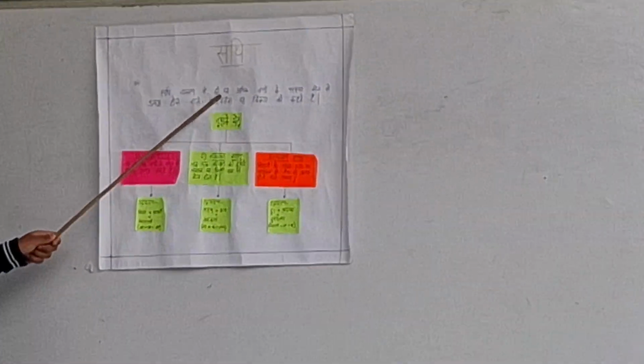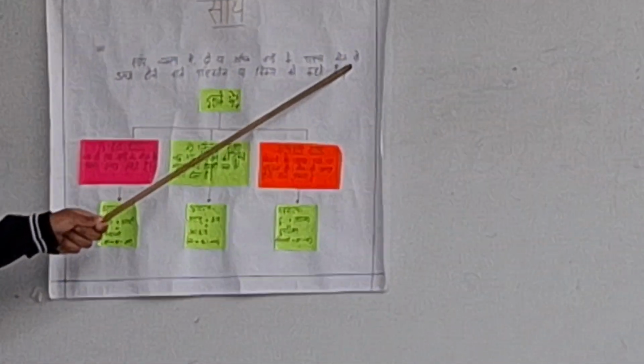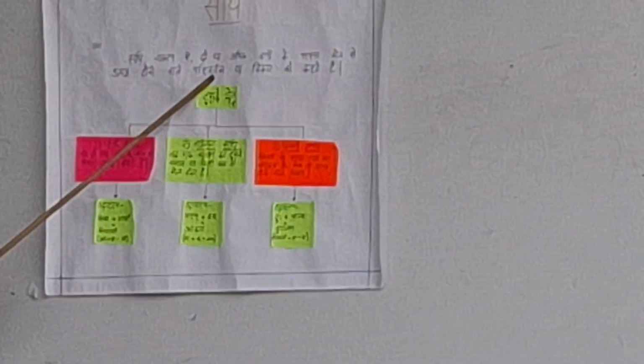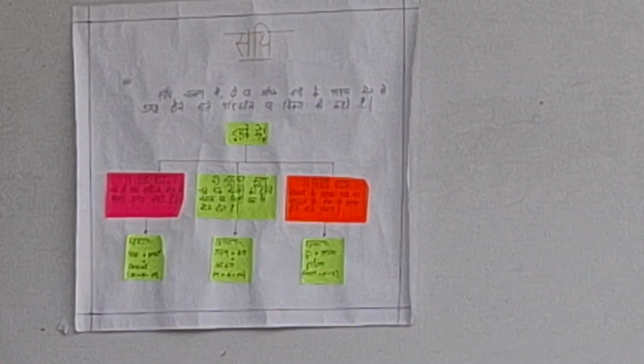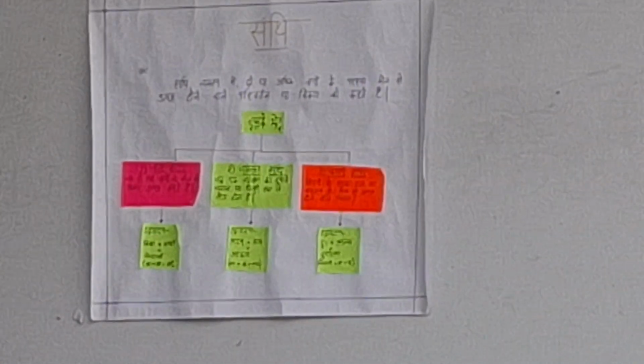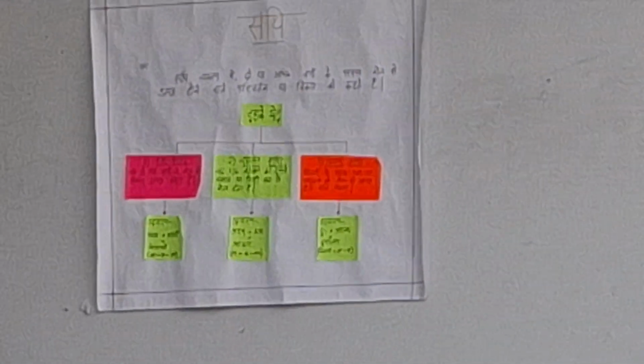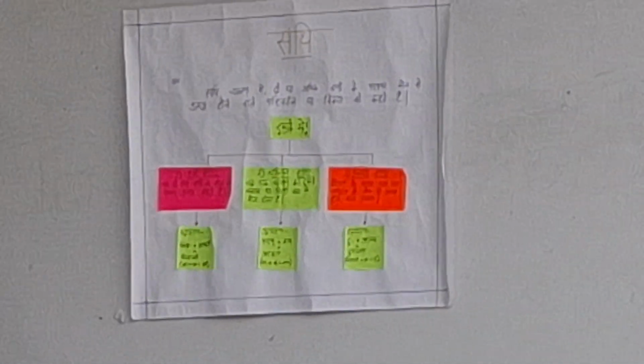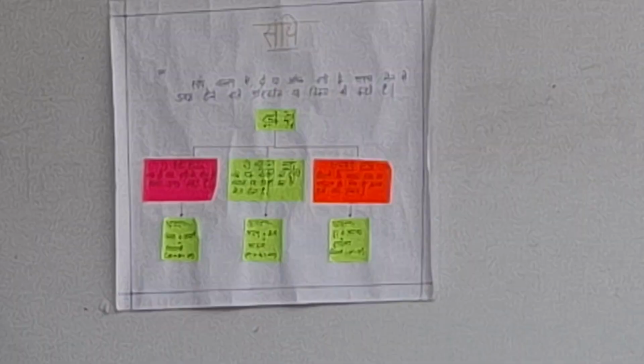Which means in grammar the change or disorder that occurs by the mutual combination of two or more letters is called sandhi. Basically there are three types of sandhi.